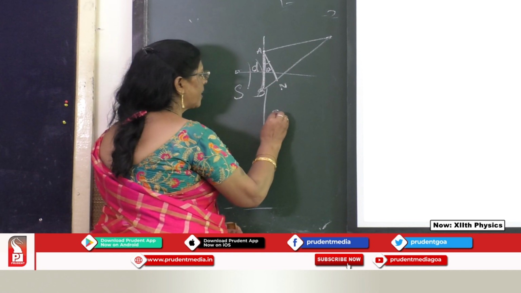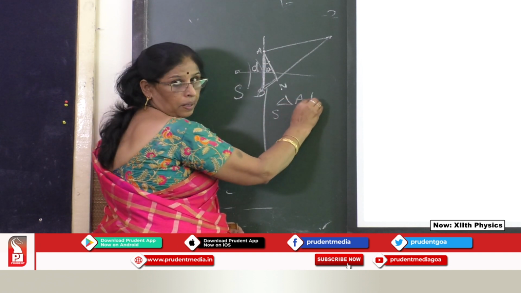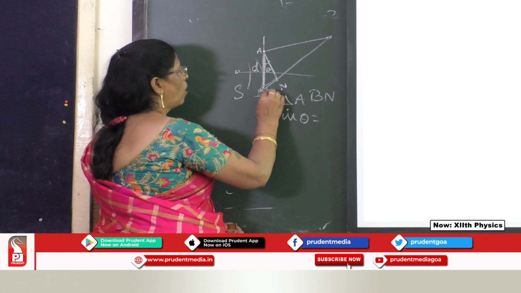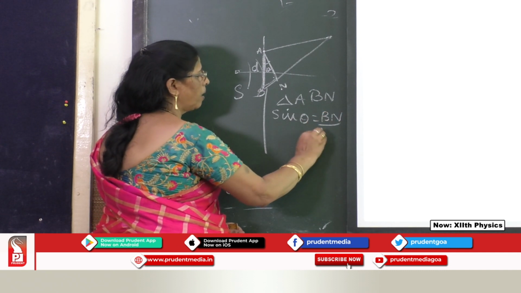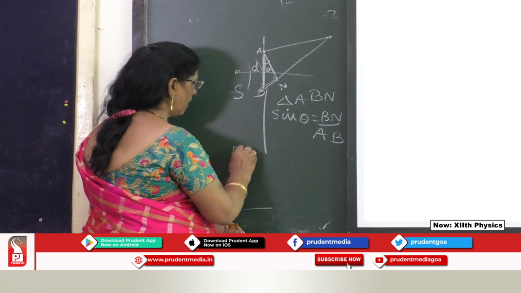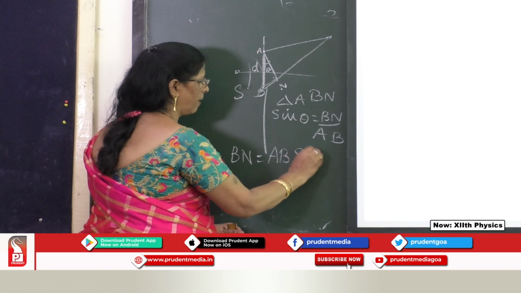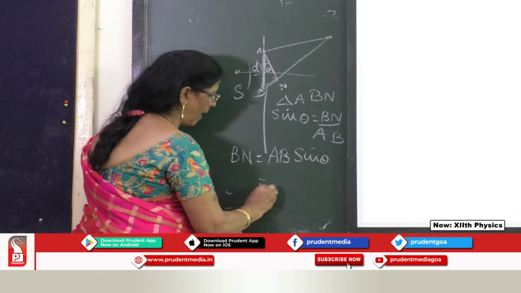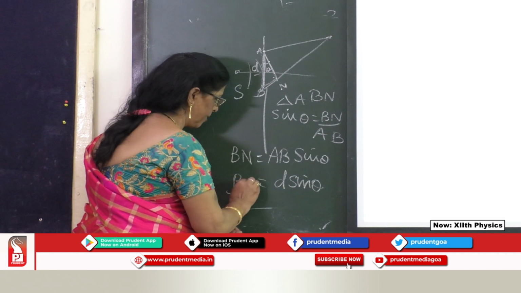Now, what is sine theta? Let us consider the right triangle ABN. Sine theta is equal to the opposite side BN upon AB, or BN is equal to AB sine theta. What is AB? That is the width of the slit, d. So we have d sine theta as the path difference.